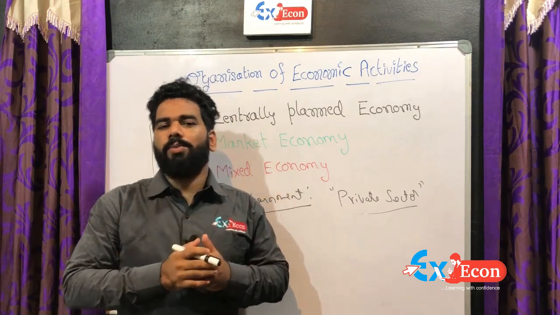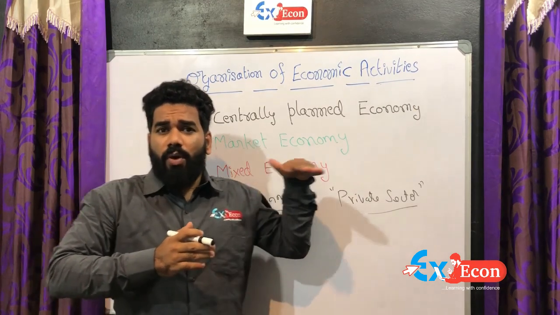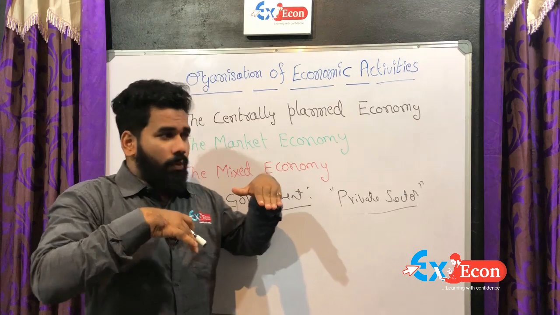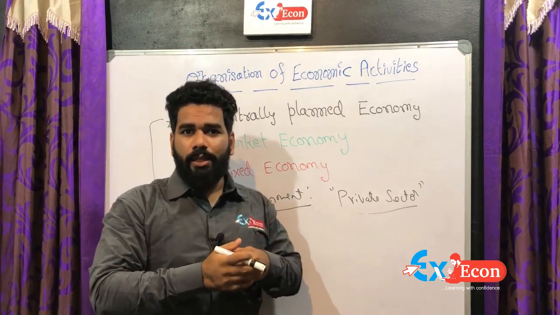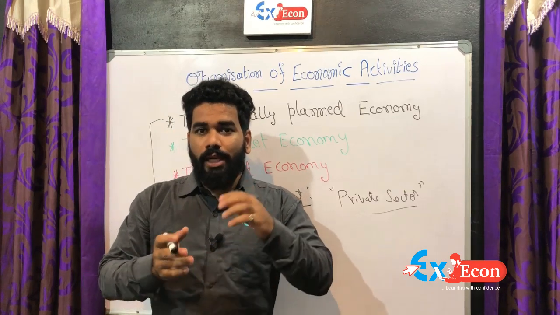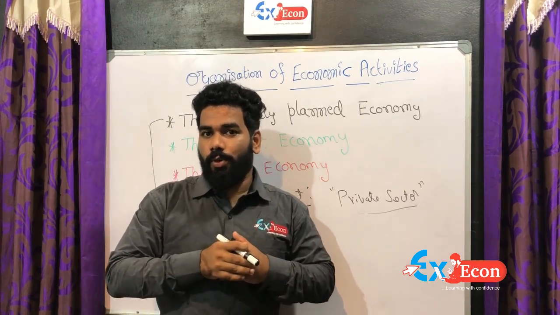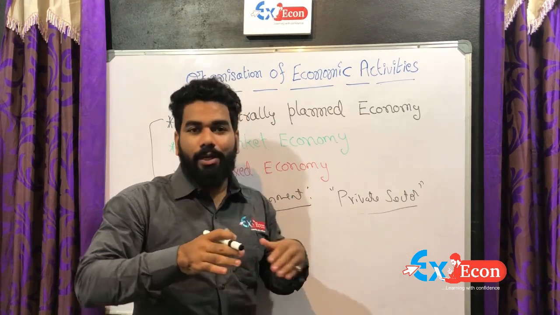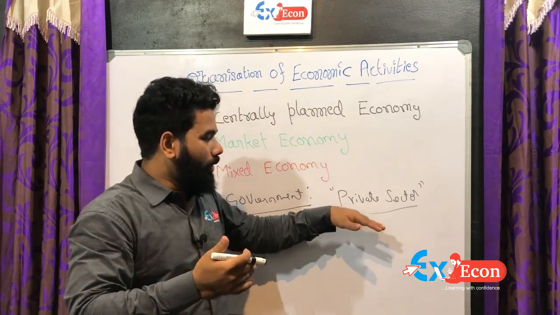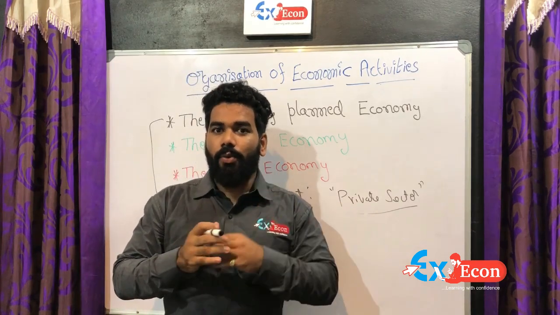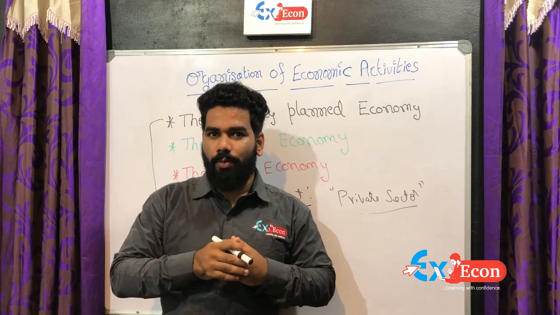In the central problems of an economy, the first one is what is produced. It means the good for which there is more demand in the market, that good the private sector should produce. Second is how are these goods produced: the technique by which the private sector gets more profit, that technique they use to produce products. Third is for whom these goods are produced.